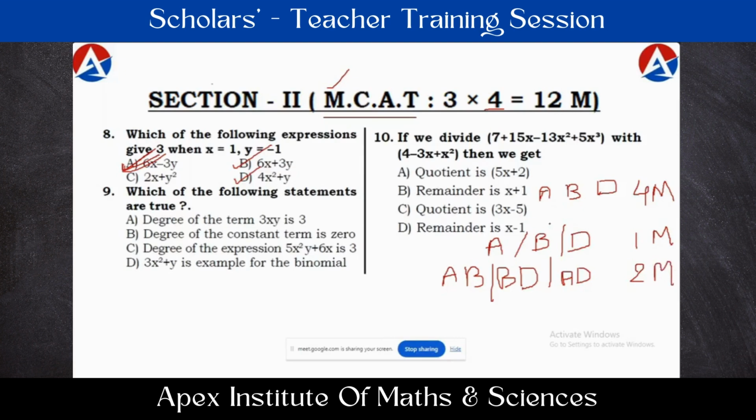If it is a completely correct answer, 4 marks will be awarded. If they answer partially, for as many correct options as they bubble, that many marks will be given. If they bubble 1, 1 mark will be given. If they bubble 2 correct answers, 2 marks will be given. If they bubble 3 correct options, as it is a completely correct answer, they will be awarded 4 marks.